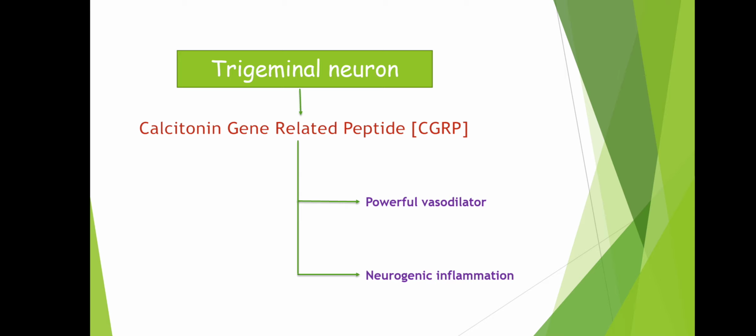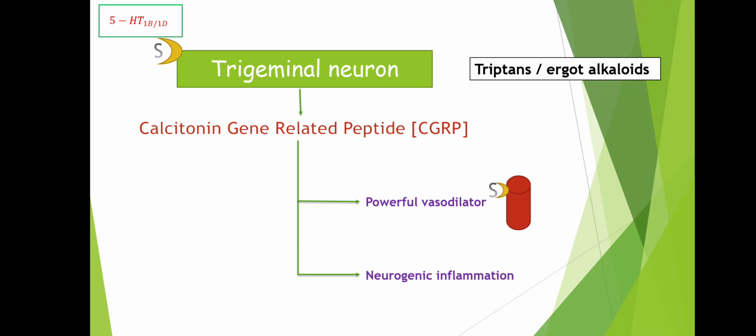And we know that on the trigeminal neuron as well as on the blood vessels, we have 5-HT1B/1D receptors, and activation of these receptors will treat the migraine. Whenever serotonin binds with it, it will treat the migraine. And triptans as well as ergot alkaloids are agonists of these receptors, by which the migraine will get treated.